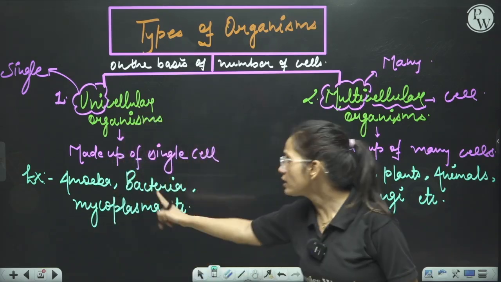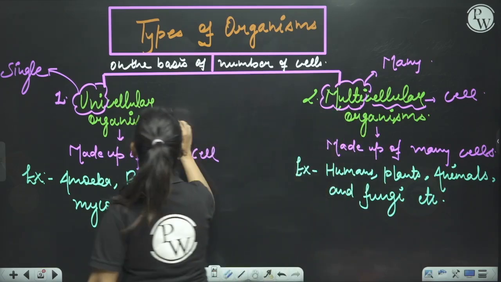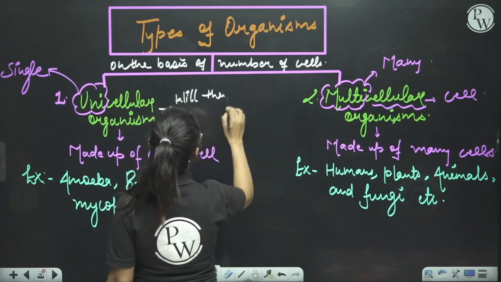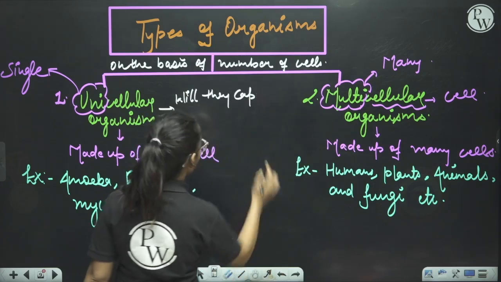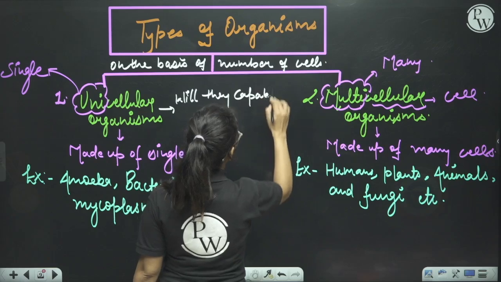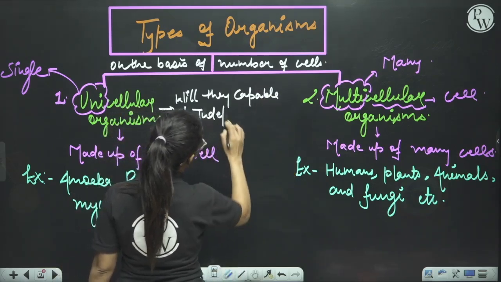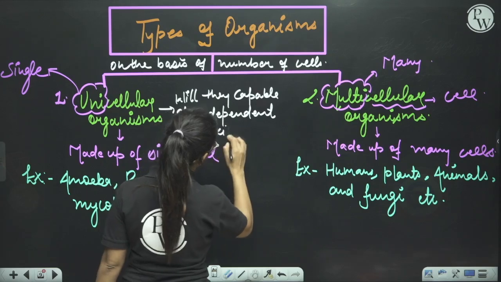Now, one thing about the unicellular organisms: will they be capable of independent existence?